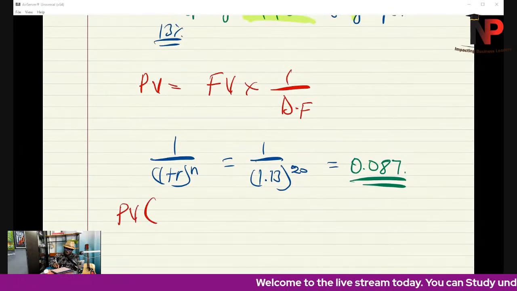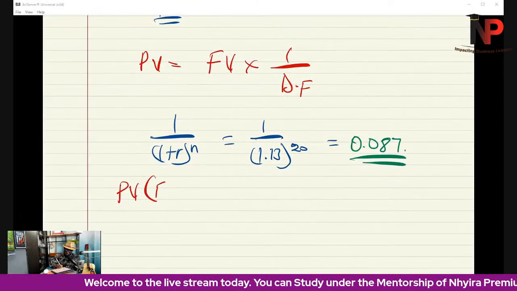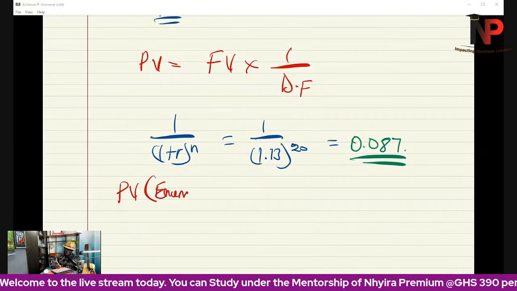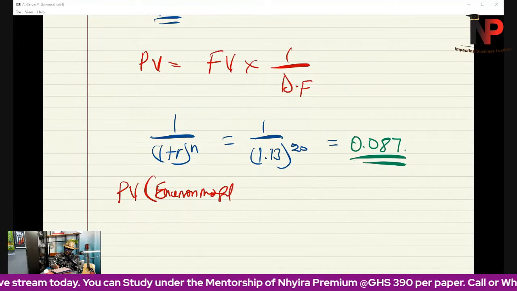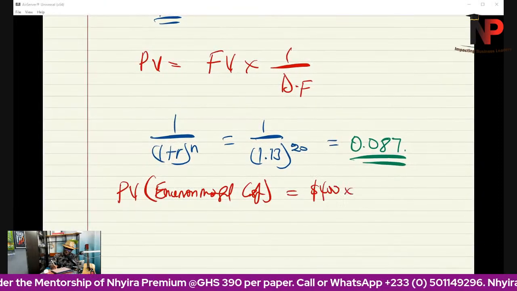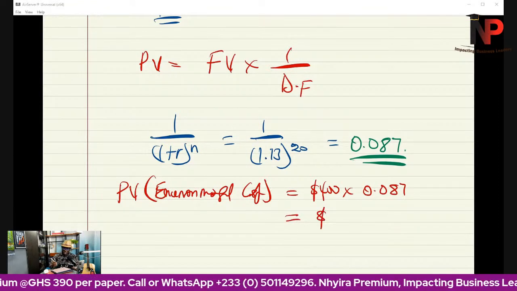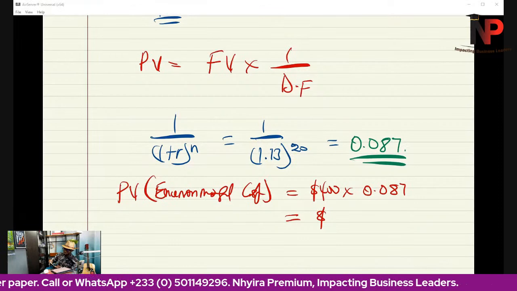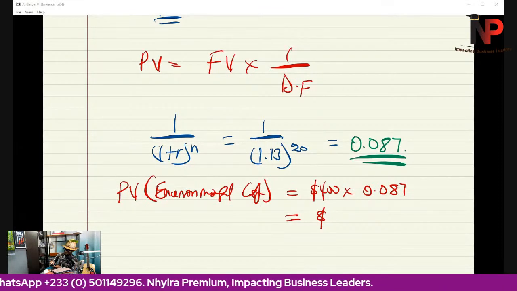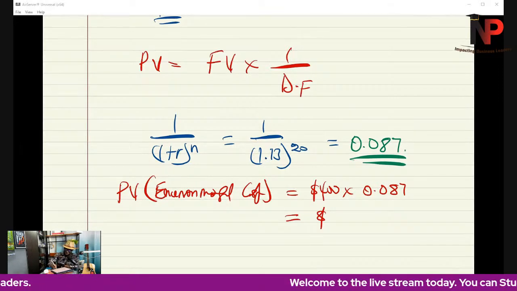of the environmental cost is going to be the $400 million times 0.087. And that gives us an amount of, I'm getting 34.8 million.